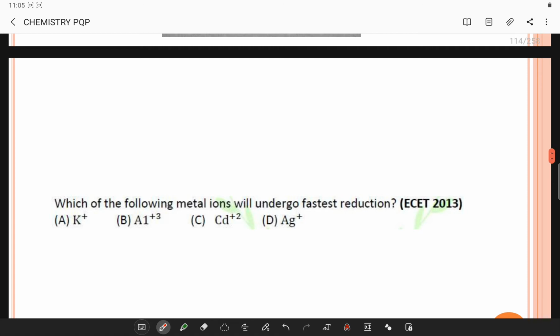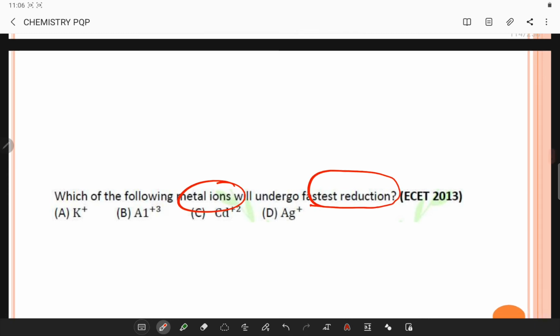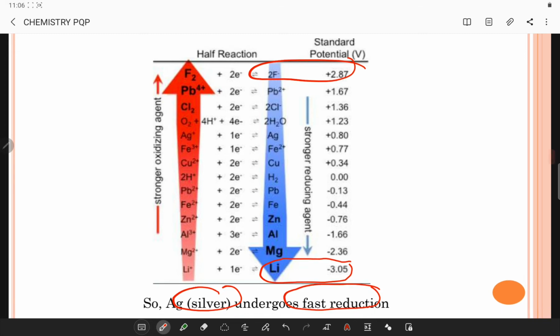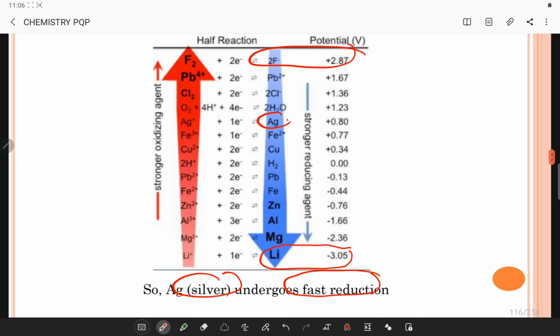Next question. Which one of the following metal ions undergoes fastest reduction? I have shown you a similar diagram here. I have told you to remember these two values, but you also have to try to memorize these values. If you see, silver undergoes the fastest reaction because it has a positive potential.